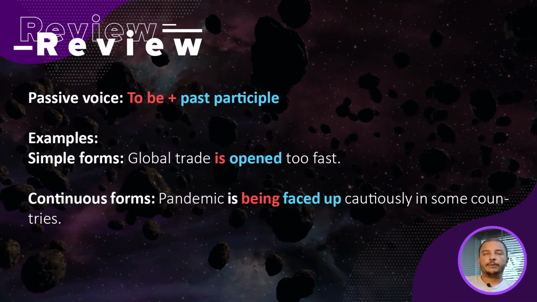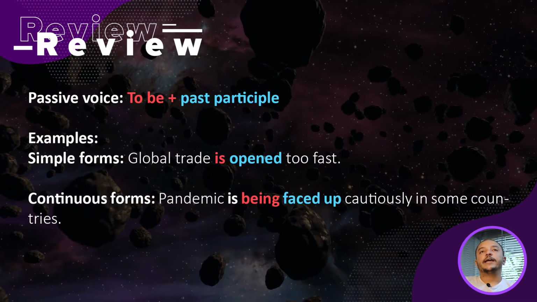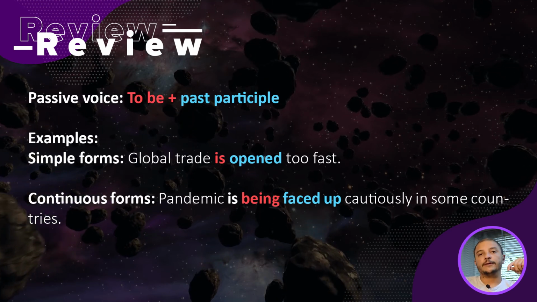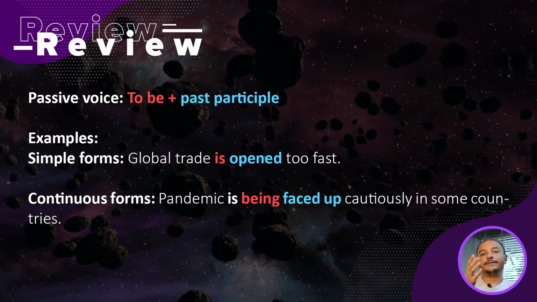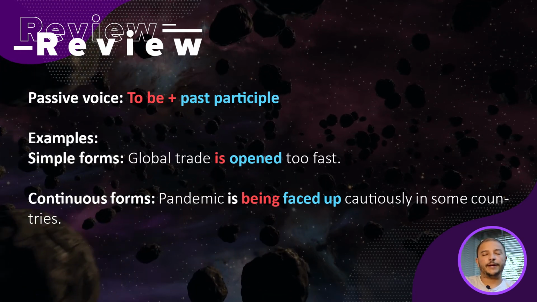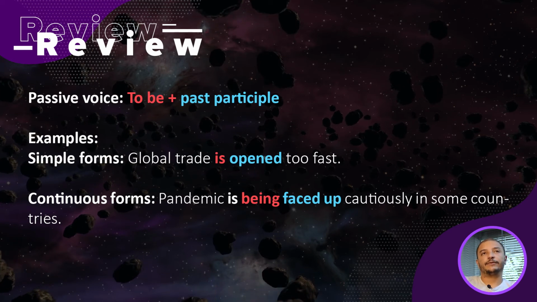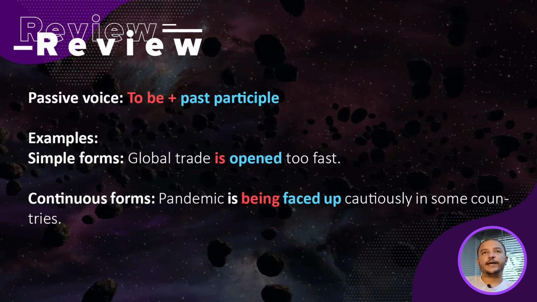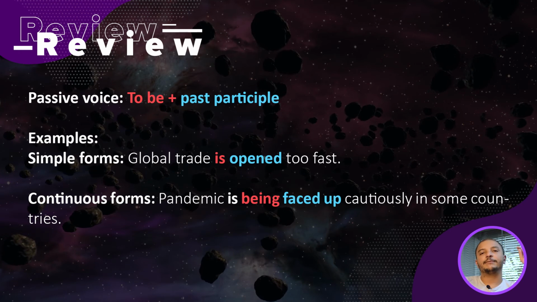I put 5 examples here. One in the simple form, one in the continuous form, one in the perfect form, another one in the perfect continuous, and finally a modal or semi-modal form. Okay? So let's take a look. Simple forms, we have: global trade is opened too fast. Okay? So we have the verb to be in the simple present and the verb in the past participle. Okay? Continuous forms, we have: pandemic is being faced up cautiously in some countries.